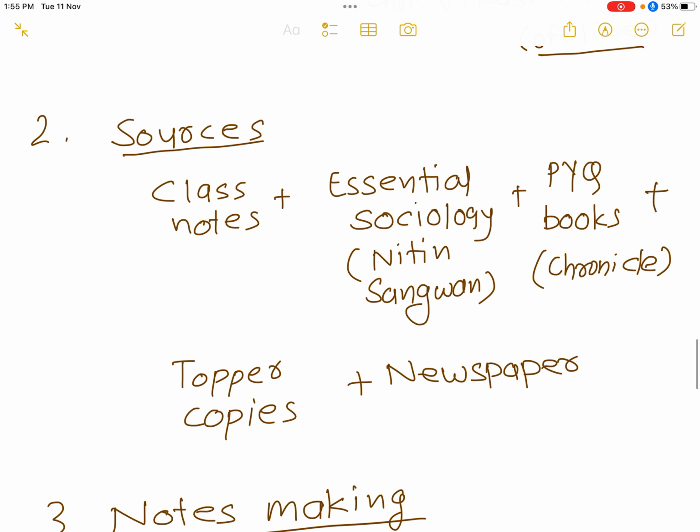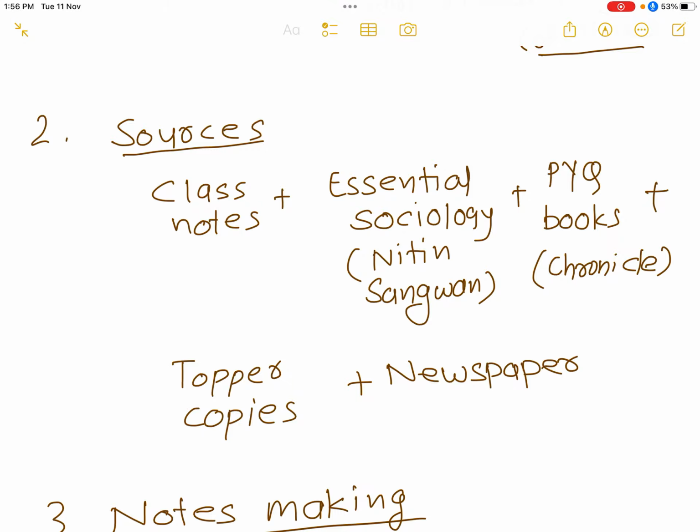Then what are the sources that I used? First of all, of course, the class notes given by sir. Then the book Essential Sociology by Nitin Sangwan sir, which most sociology aspirants use. I also used it. Then I went further: I used the PYQ books of Chronicle Publication. Whenever I read any topic, concept or thinker, I would practice the previous year questions of the last 4 to 5 years and check them against the Chronicle model answers.